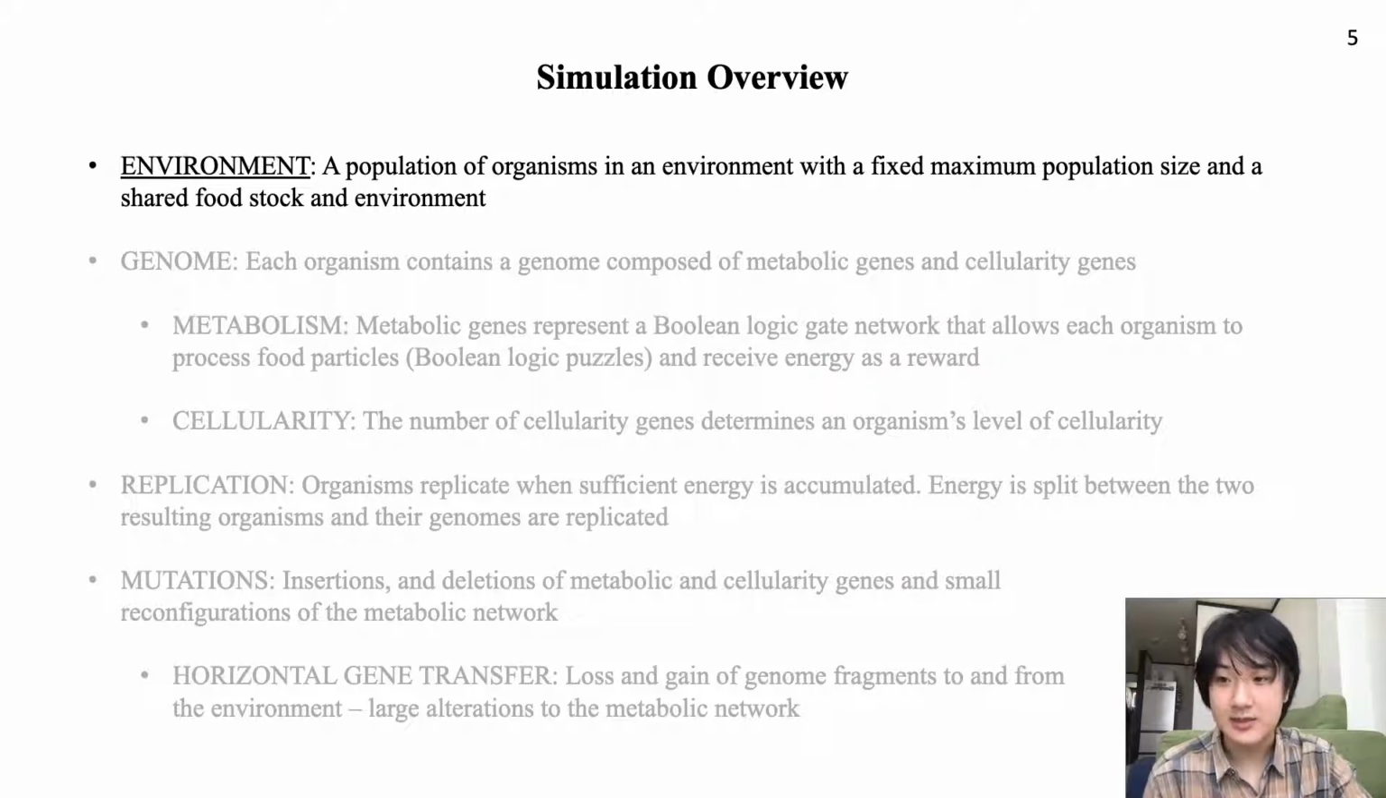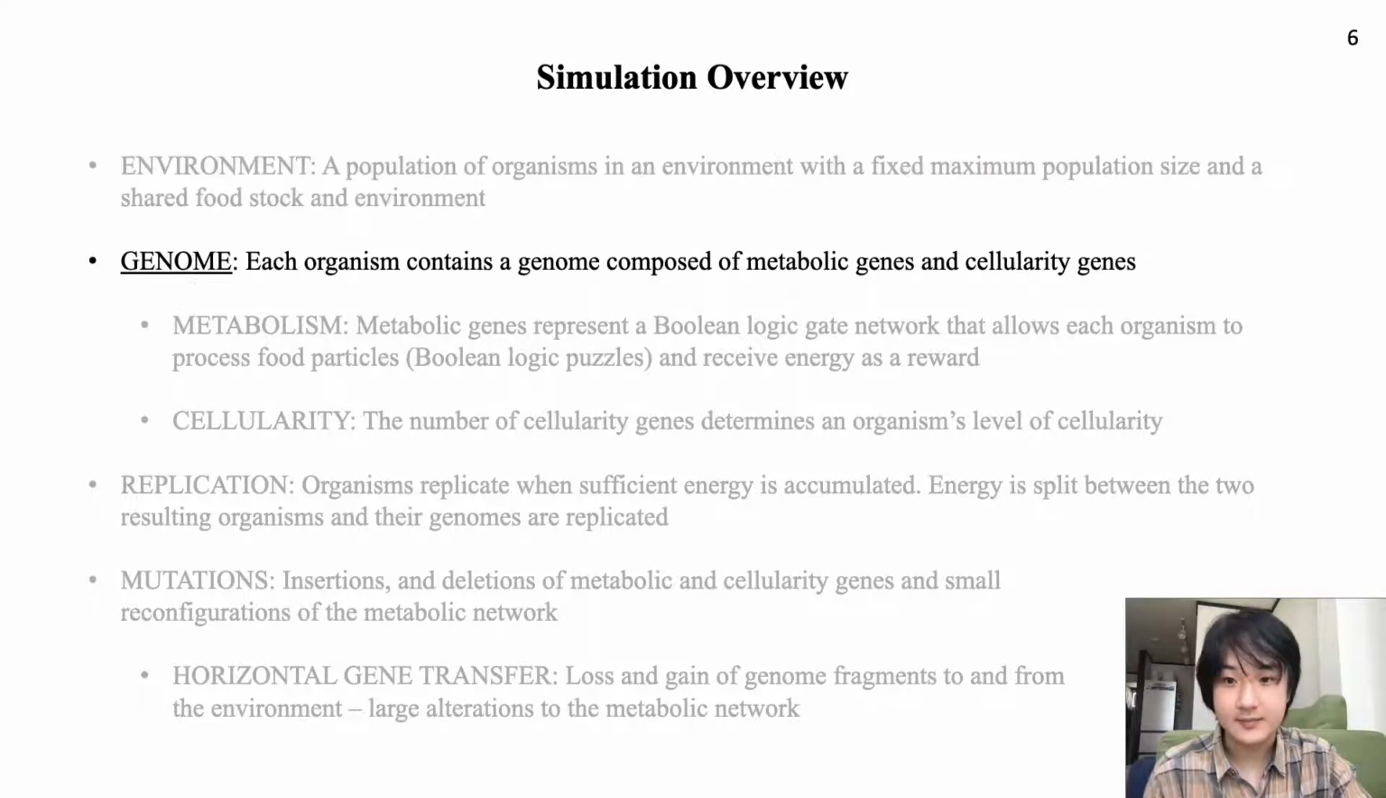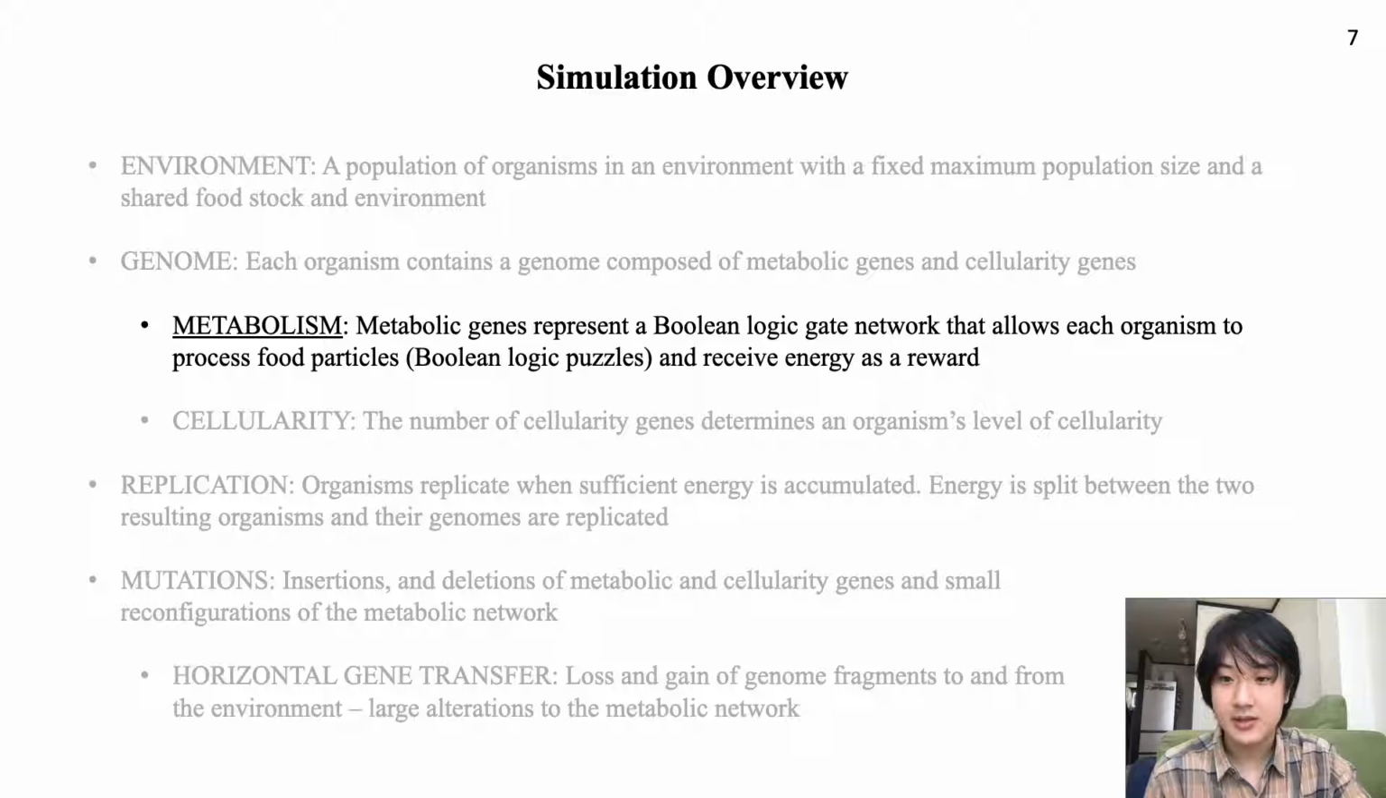The simulation consists of a population of replicators referred to as organisms in a shared environment containing food. The environment is capped at a certain population size. Each organism has a genome composed of metabolic and cellularity genes. Metabolic genes represent logical not-and gates that denote a Boolean logic gate network. The food in the simulations are Boolean logic puzzles that give energy as a reward depending on how well they are solved by the genome's logic gate network, a property we have termed metabolic proficiency.